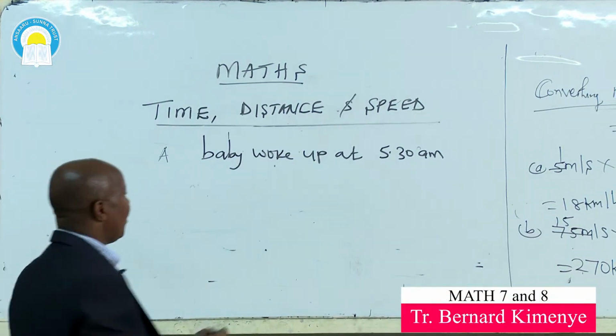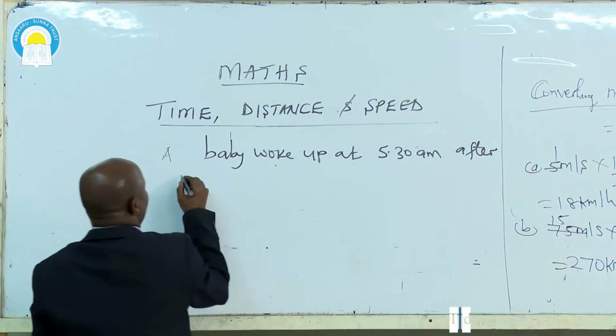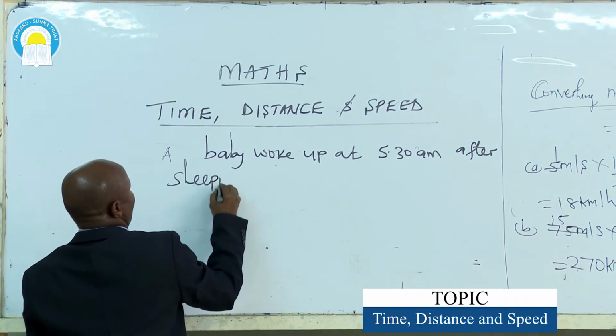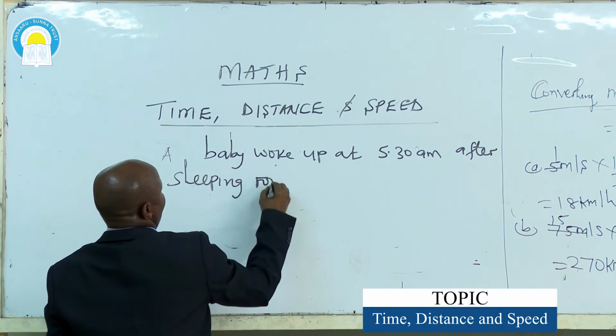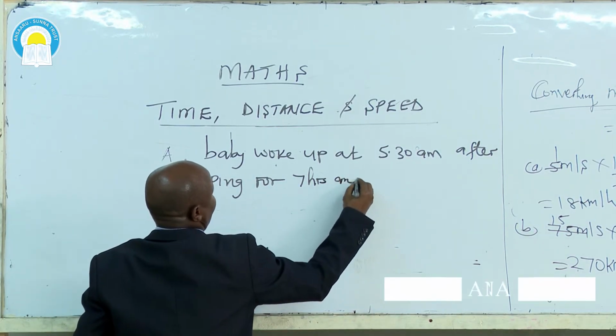After sleeping for 7 hours and 40 minutes.